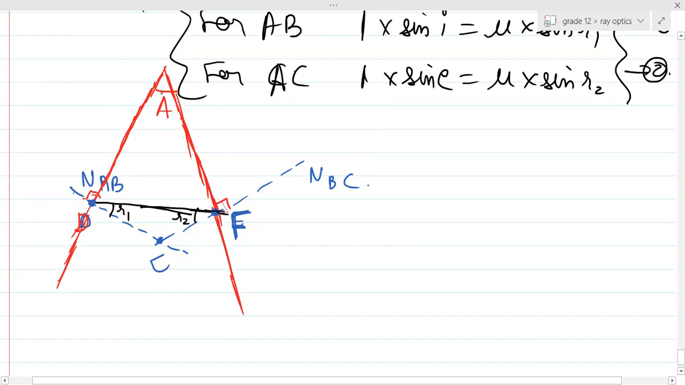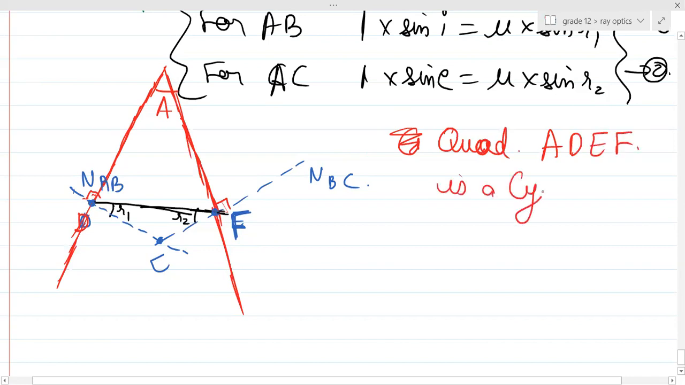I'll tell you this D, E, F, A is basically a cyclic quadrilateral, and you'll ask me why. I'm telling you this quadrilateral A, D, E, F is a cyclic quadrilateral. What is a cyclic quadrilateral? A cyclic quadrilateral is basically that whose four points lie on a circle, right? So that is a cyclic quadrilateral.